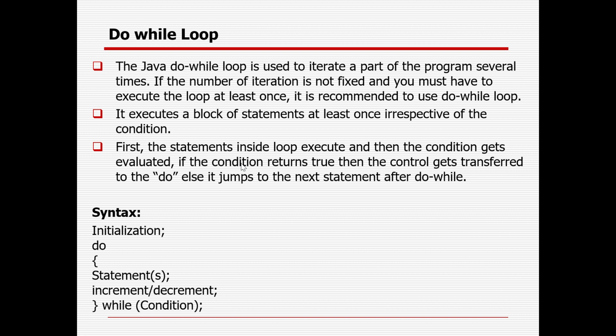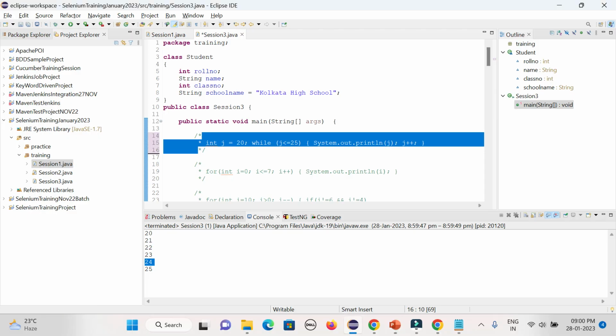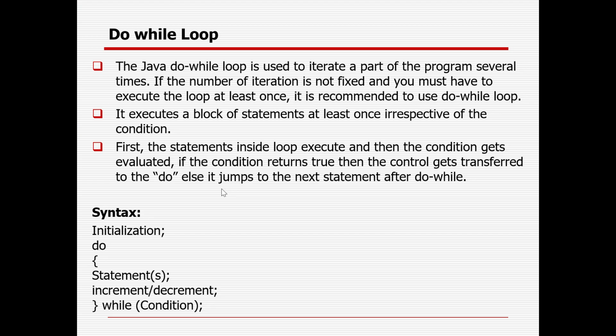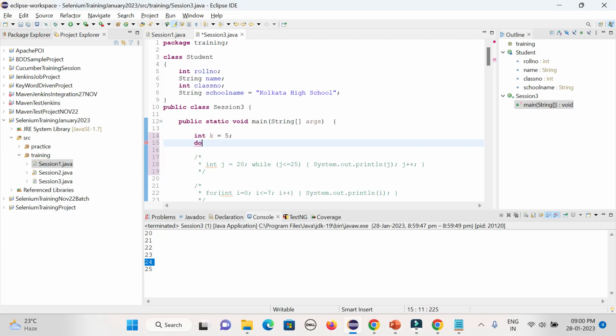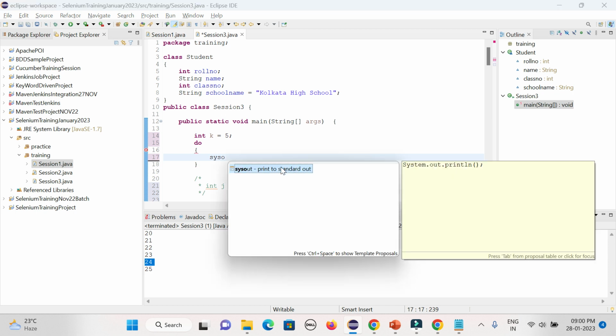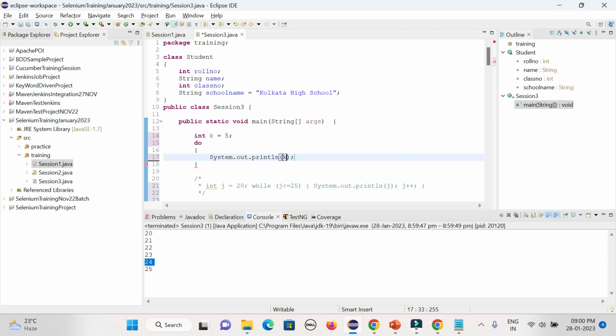Because the name itself suggests do and then while. So do at least once, even though your condition is not matching. After that, check the condition and then proceed accordingly. So initialization, same way. Say integer k equal to 5. Then do, then your statement. So I can keep the statement here, k. So it will be done at least one time. Then k plus plus.